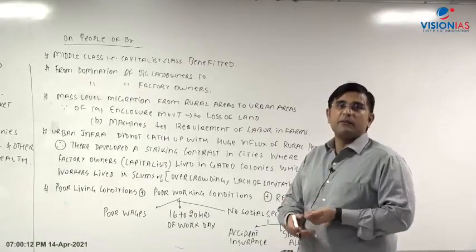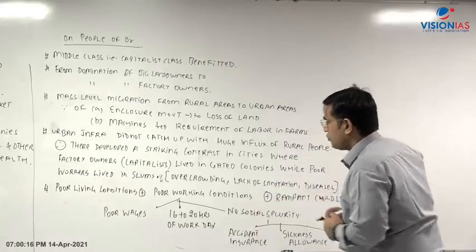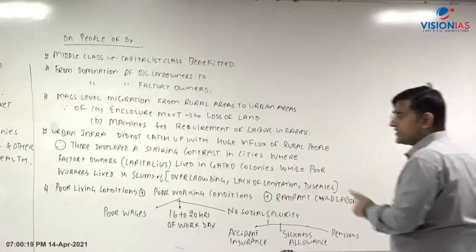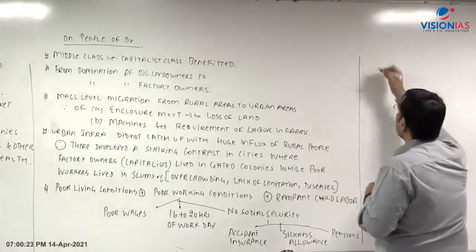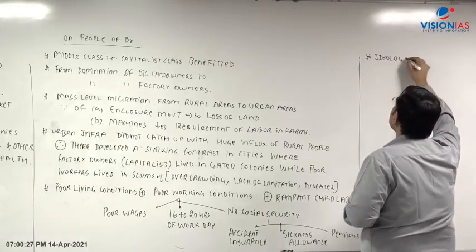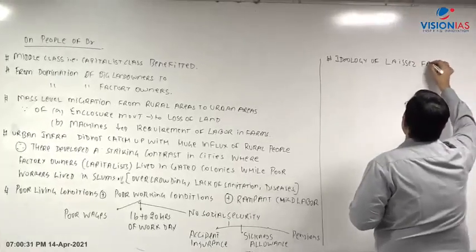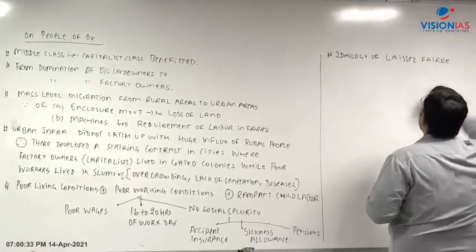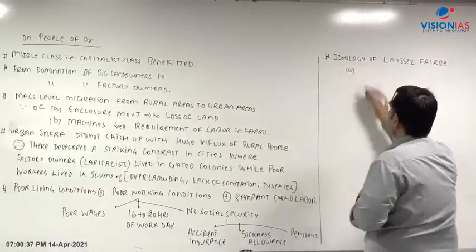So children will be ready to work at lower wages. So गरीबी इतनी थी कि ये लोग अपने बच्चों को भेज देते. So therefore poor working conditions are there. So this is how the negative impacts on the workers are increasing. And what is the reason? The reason is the ideology of laissez-faire. And what is this ideology of laissez-faire? It is basically given by Adam Smith.